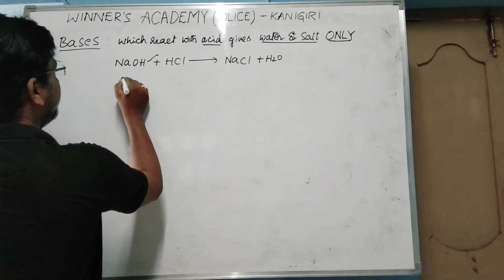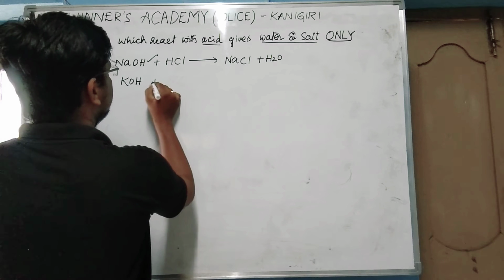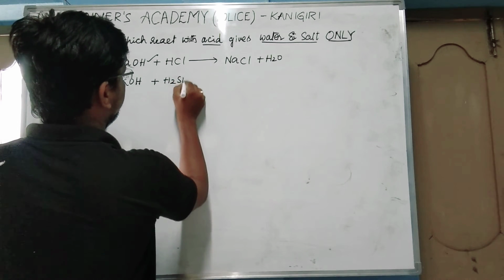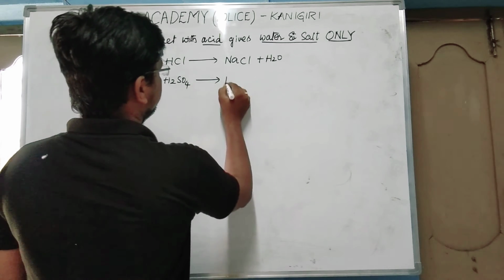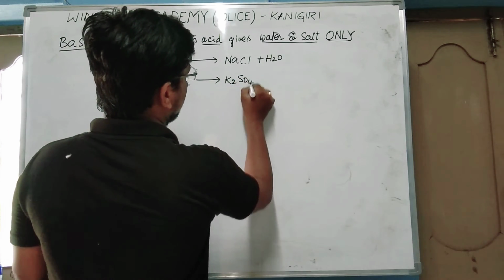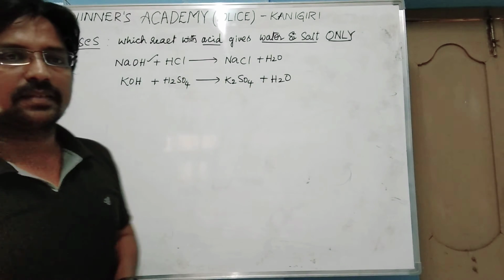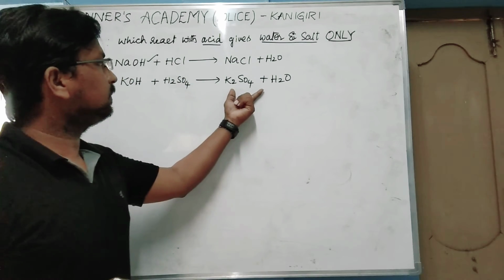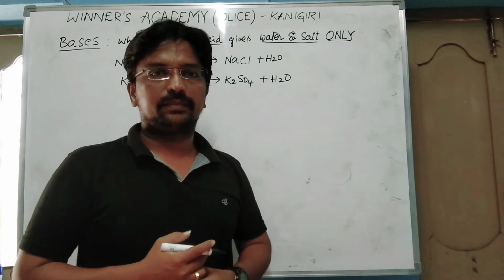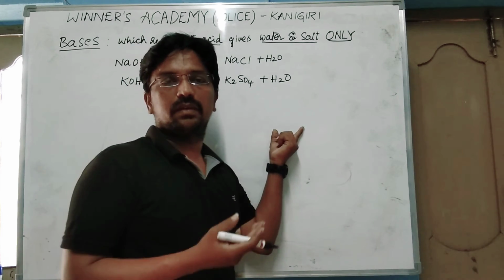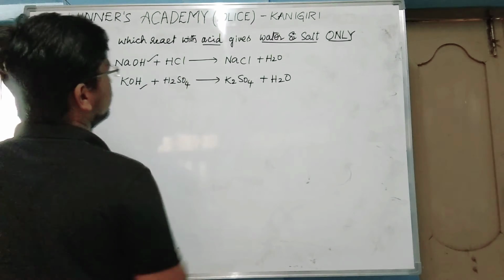At the same time, if I take KOH, when it reacts with H2SO4, sulfuric acid, it gives K2SO4 plus H2O. Here also, the same thing: salt and water are formed. So that's why these two are said to be bases.